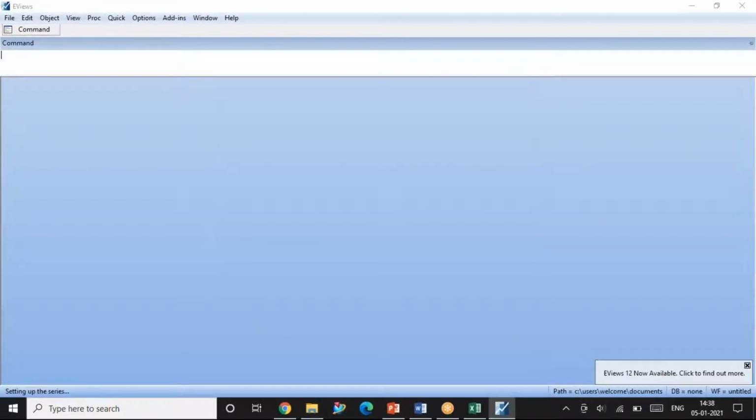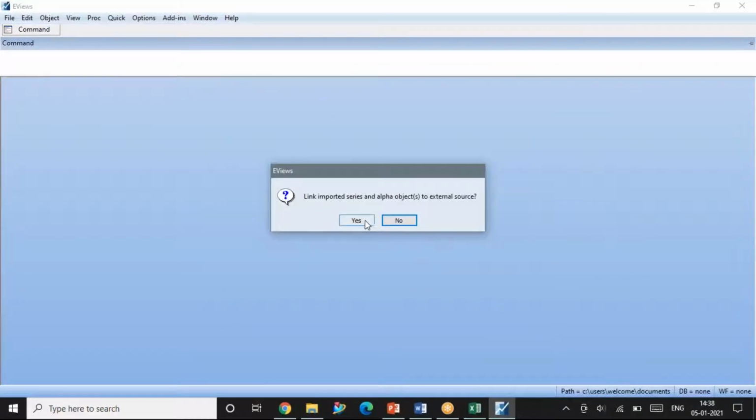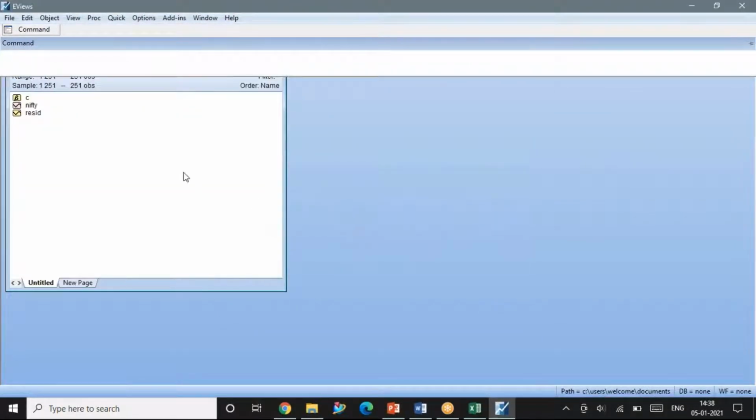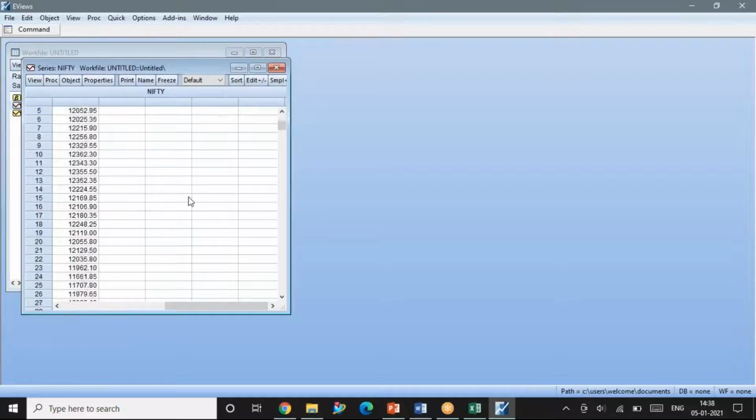Next. And finish. You want to import? Yes, I'm importing the data. See here, Nifty is available. Let me just open this data and show it to you. Can you all see my data set? Yes, ma'am. Hope you all know how to.